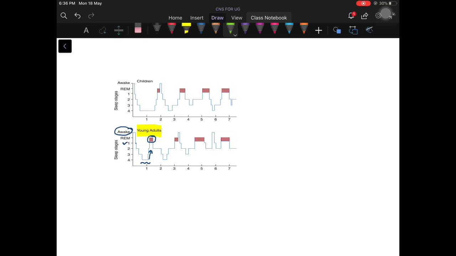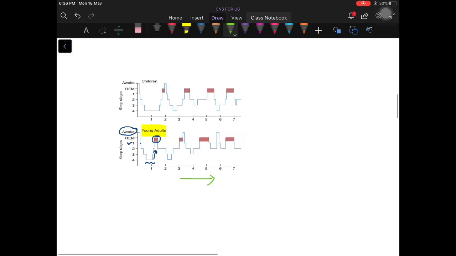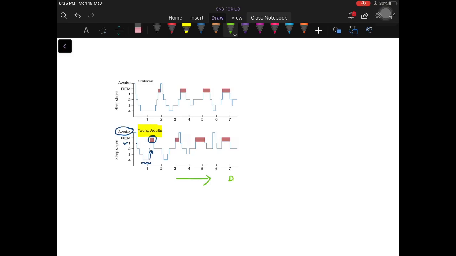So as the sleep proceeds, what do you observe? You can observe that the duration of REM sleep increases. In the late hours, the duration of REM sleep increases. And also you can observe that stage 3 and stage 4 disappear as the sleep proceeds. Stage 3 and stage 4 are gone in the late hours.